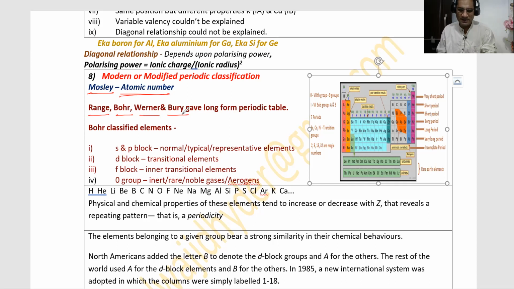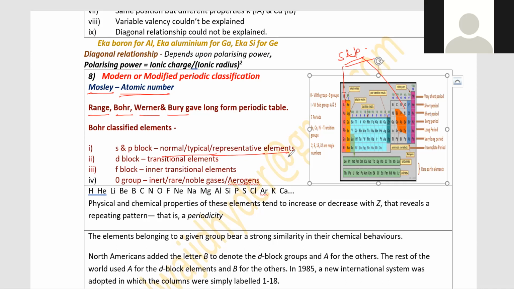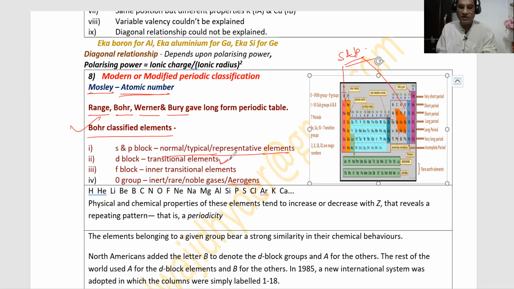Bohr classified elements into normal, typical, or representative elements. This group or block of elements, these S and P block elements, are normal, typical, or representative elements. Who classified this S and P into normal, typical, or representative? This classification was given by Bohr. So according to Bohr's periodic classification, S and P block elements are also known as normal, typical, or representative elements. These are D block elements, group number 3 to 12. These are D block elements, and he classified them